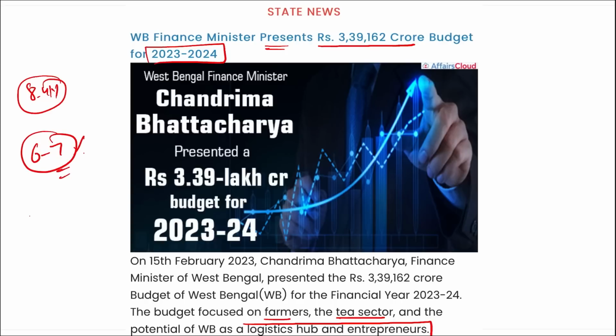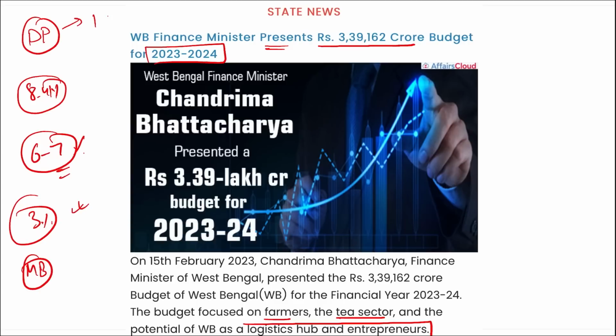In addition, the DA, that is your dearness allowance, has been increased by 3% for West Bengal employees, as well as teachers and pensioners. Who is the chief minister here? Mamata Banerjee is the current chief minister of West Bengal. Singalila National Park and Neora Valley National Park are all located in West Bengal. And West Bengal's festival Durga Puja was also inducted into the Intangible Cultural Heritage List of UNESCO.